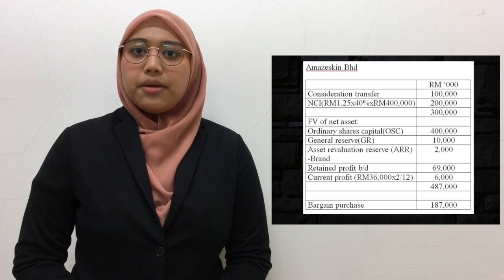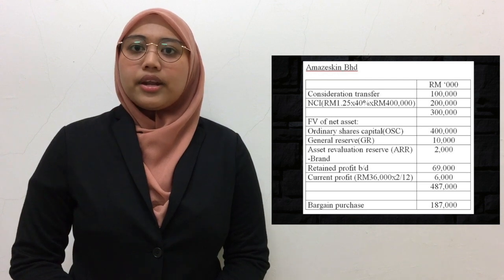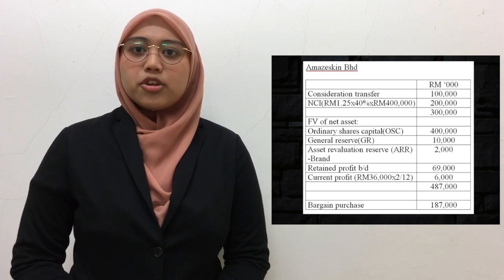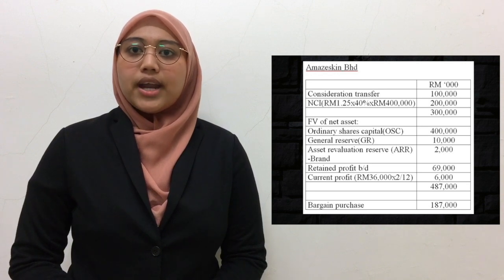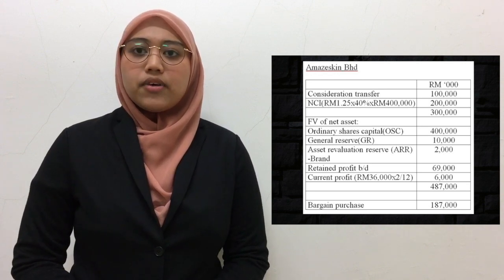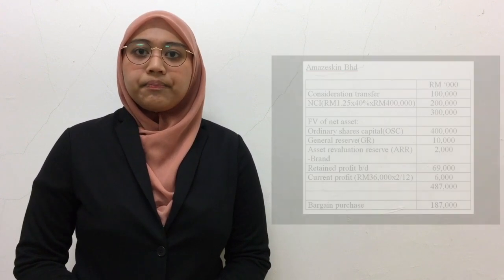general reserve is 10 million, asset revaluation reserve for brand is 2 million, retained profit brought down is 69 million, and current profit 36,000 times 2/12 is equal to 6 million. The total for the fair value of net assets is 487 million. So the question will give a bargain purchase of 187 million.